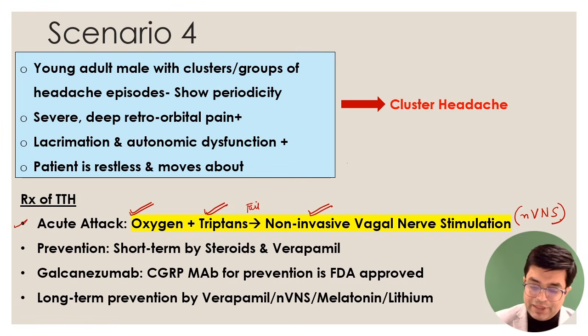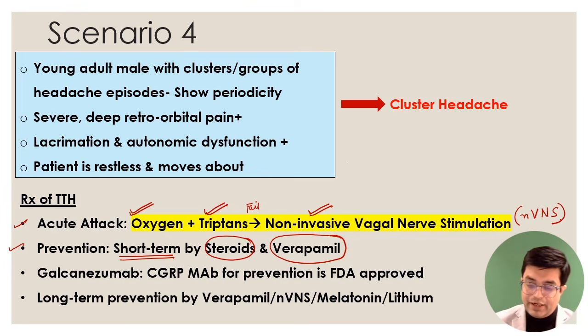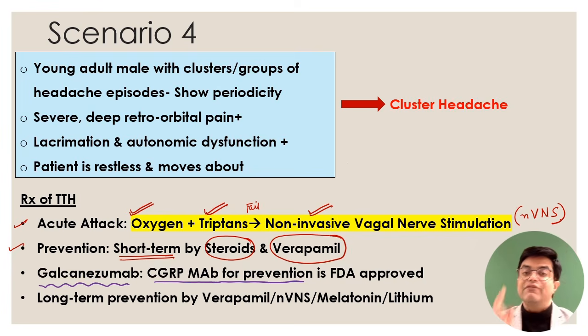Short-term prevention can be done by corticosteroids like prednisolone, and verapamil, which is a calcium channel blocker, can also be used. There is a monoclonal antibody which can be asked in the exam, galcanezumab, which is a CGRP monoclonal antibody for prevention. It is FDA approved for prevention of cluster headache. It is not approved for the acute treatment of cluster headache.